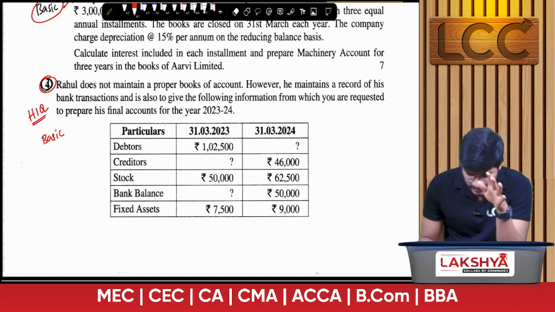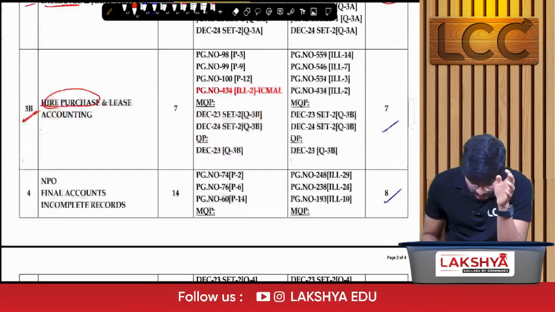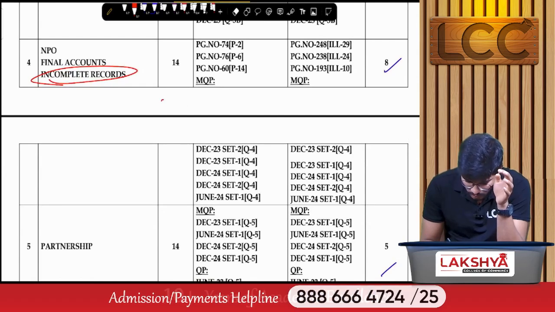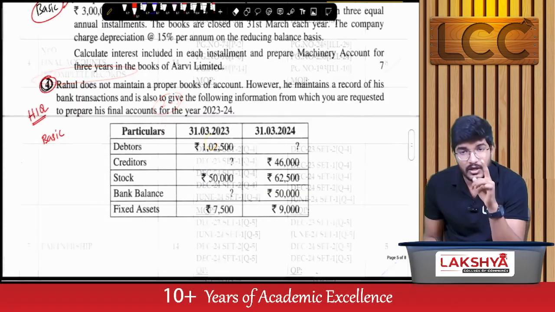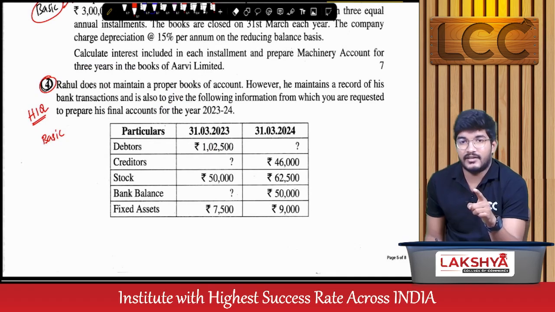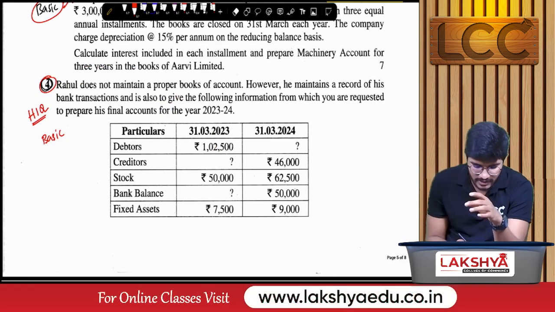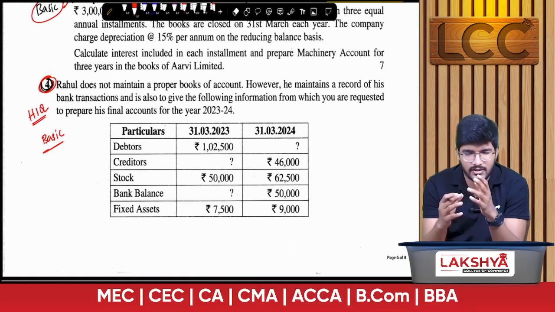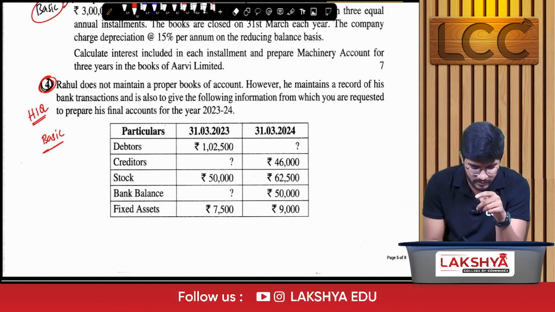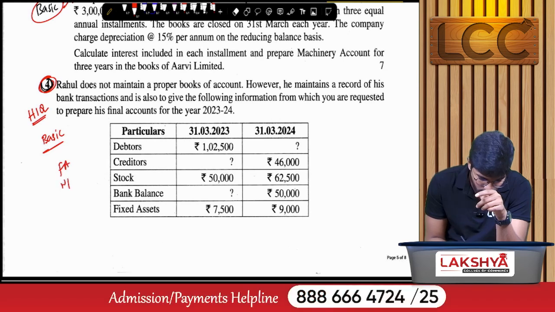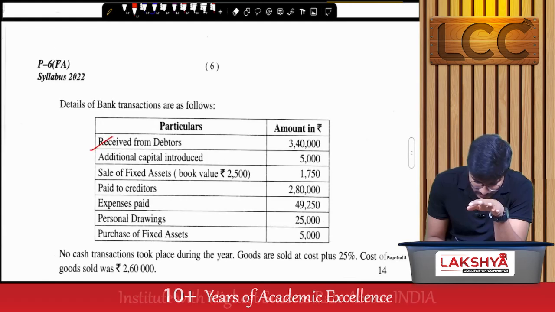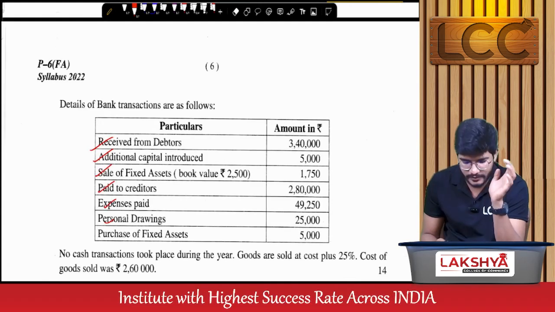In high impact questions, on an overall basis, for incomplete records, I selected around 2 to 3 questions. If you practice those 2 to 3 questions perfectly, you can easily attempt question number 4, which is a basic question only. I think this is the luckiest examination attempt with respect to final accounts, NPO, single entry and incomplete records. This is a very basic question. All the transactions are already covered in high impact questions.